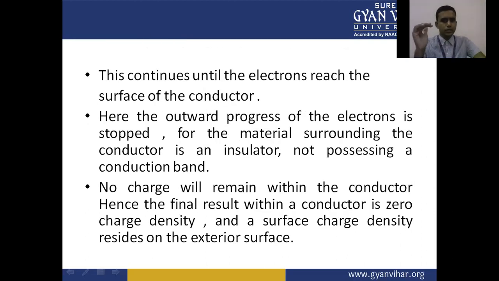This continues until the electrons reach the surface of the conductor from the inner side. Here, the outward progress of the electrons is stopped, for the material surrounding the conductor is an insulator, not possessing a conduction band.